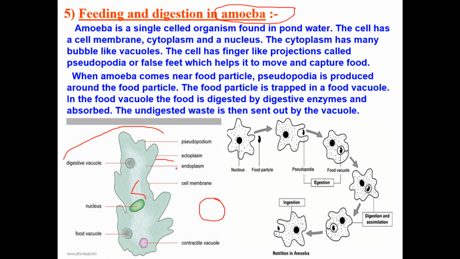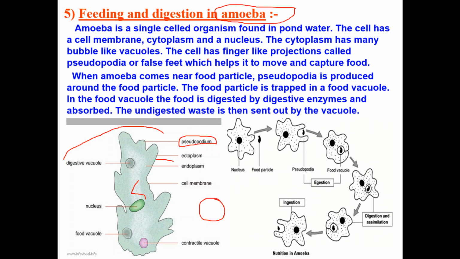And this one, the pseudopodium, is very important for you to study. The pseudopodium is a finger-like projection.